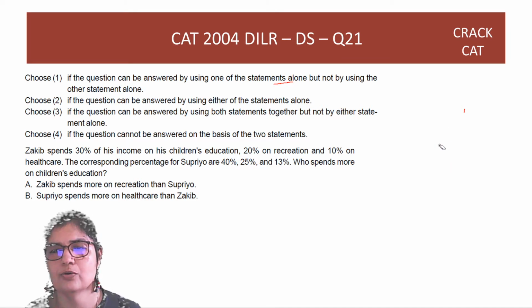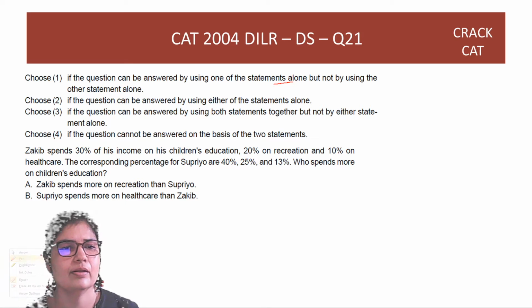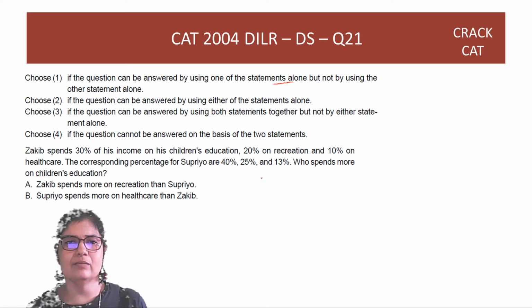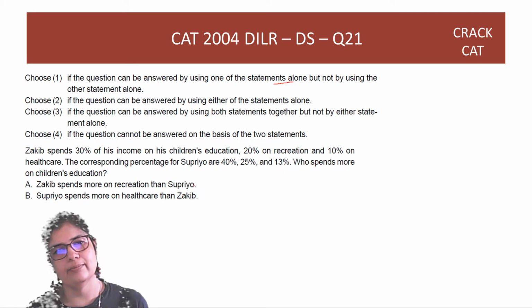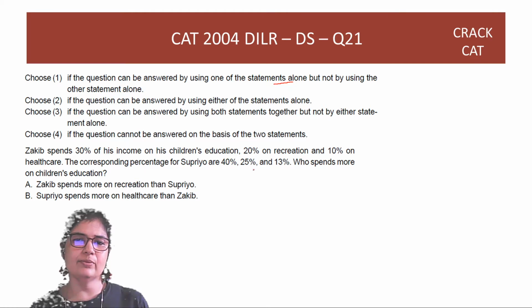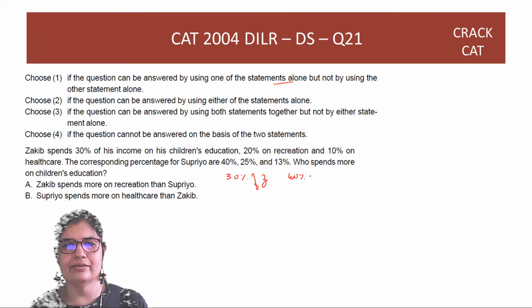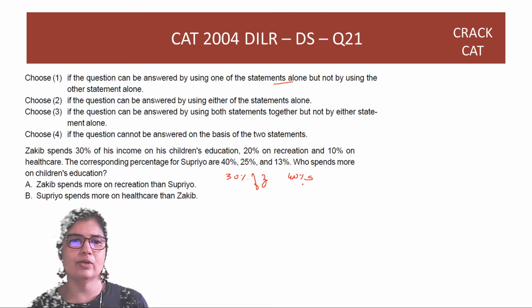Okay, so great. Let's now do this particular question. Zakib spends 30% of his income on his children's education, 20% on recreation, 10% on healthcare. Supriyo is 40%, 25% and 13%. Who spends more on children's education? So we have to compare basically 30% of Zakib's salary with 40% of Supriyo's salary. This is what we need to compare.